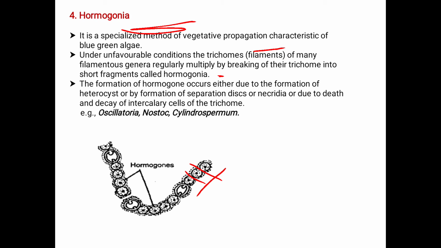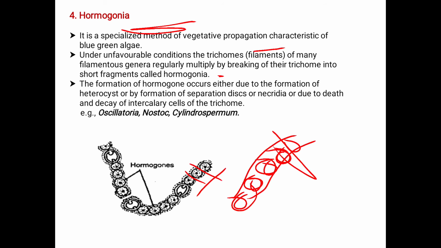What happens here? The trichomes, that is the filaments of many genera, regularly multiply by breaking of the trichomes into small fragments. See, if it is a large chain and it breaks due to rapid cell division, this small unit is called the Hormogonia. How does it take place? By the breaking of the filaments. Filaments are nothing but the trichomes.